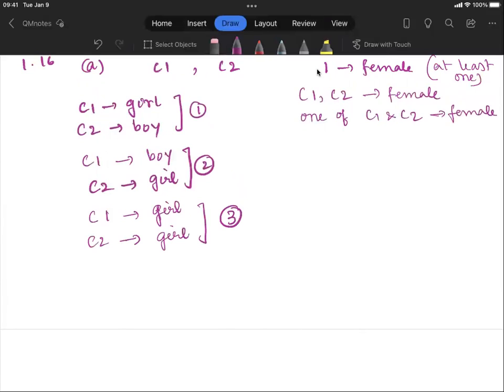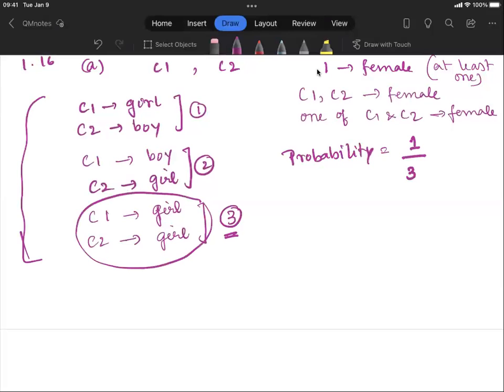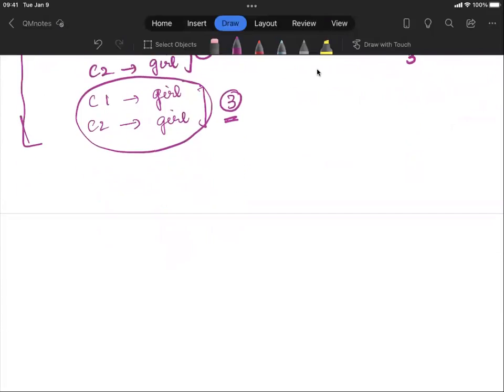Now we need to compute the probability that both the children are girls. So what is the probability of scenario 3 happening? It is 1 out of 3, because there are 3 possible scenarios and only one of them has this particular situation. So the probability would be 1 over 3.